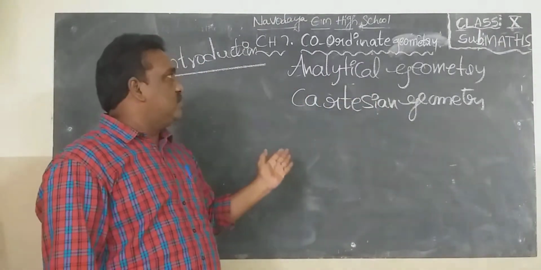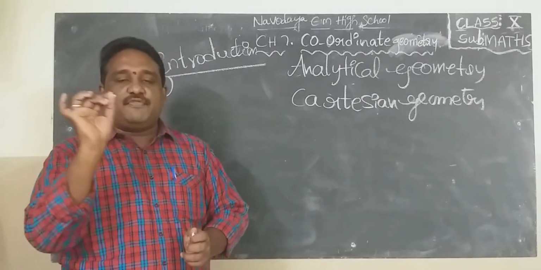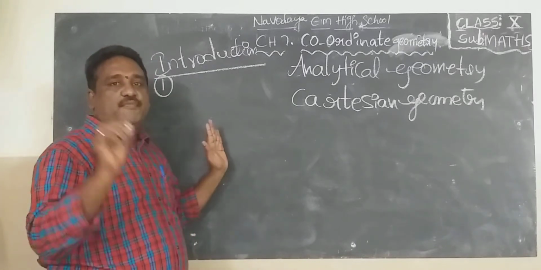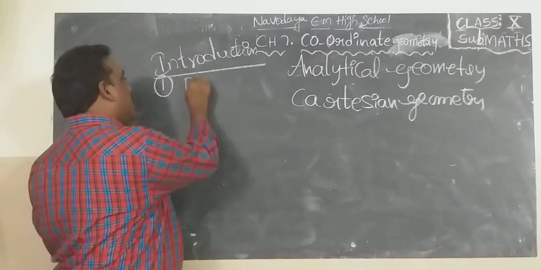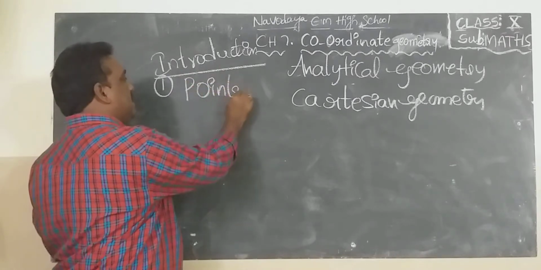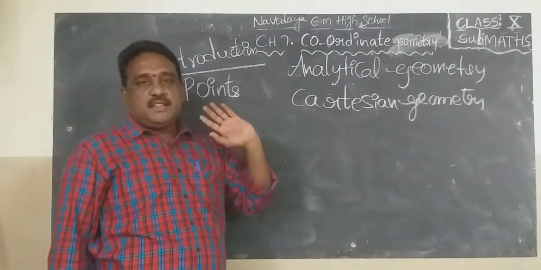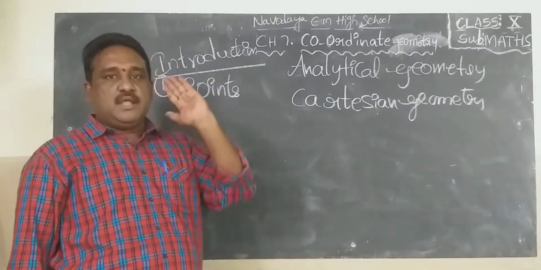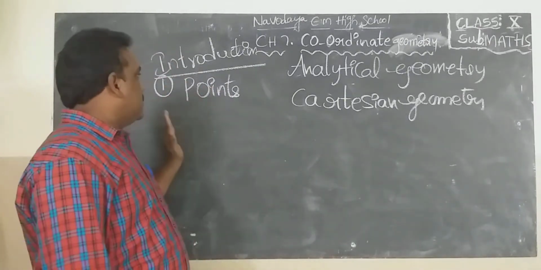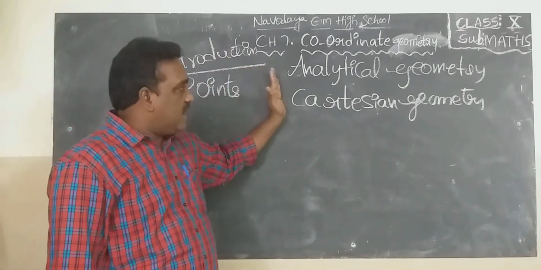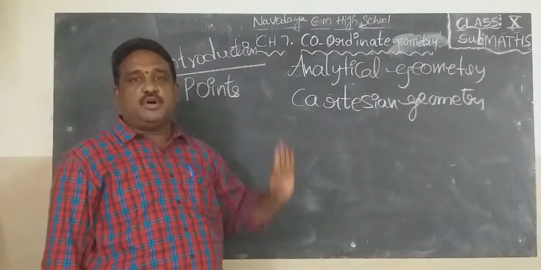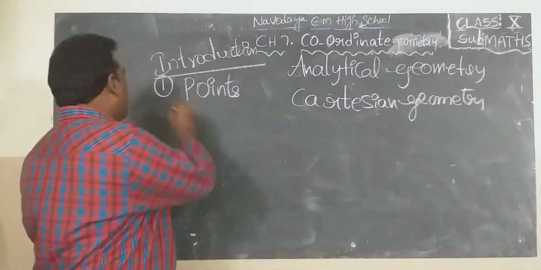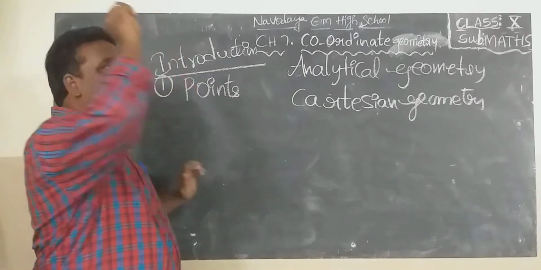Suppose if anyone asks you to define coordinate geometry, what is the definition? The branch of mathematics which deals with the points in a plane is known as coordinate geometry, or analytical geometry, or Cartesian geometry. That is a very important definition about coordinate geometry. So coordinate geometry deals with points.